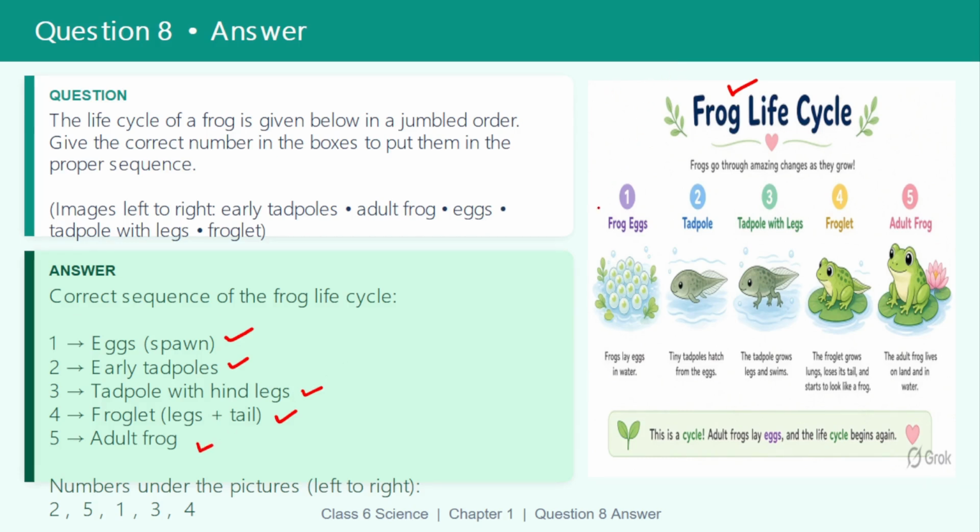First are frog eggs, tadpole, tadpole with legs. These are the development stages of the frog's life cycle. Then it converts into a froglet and finally the adult frog is there.